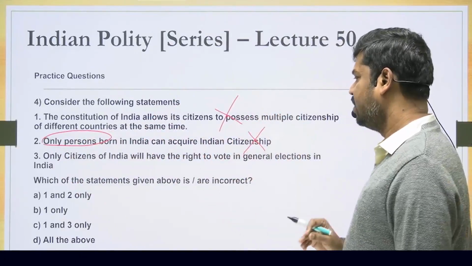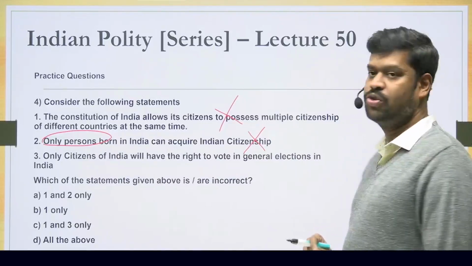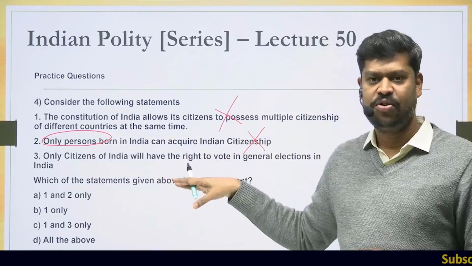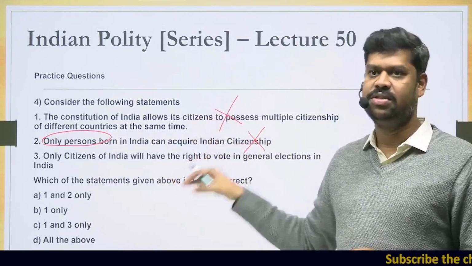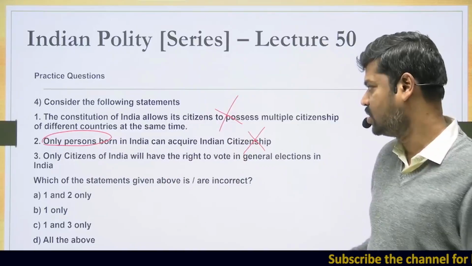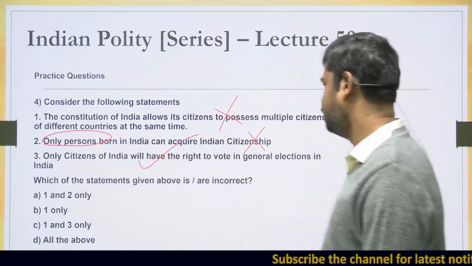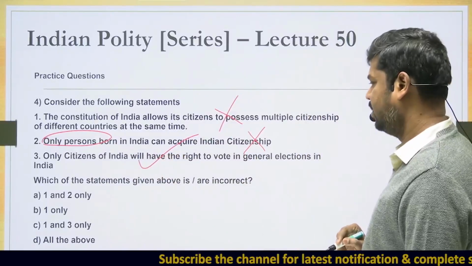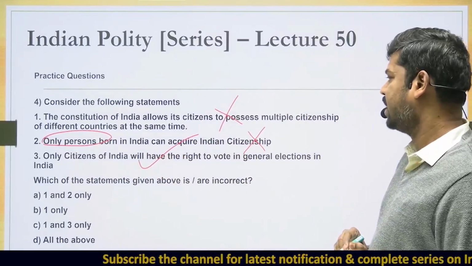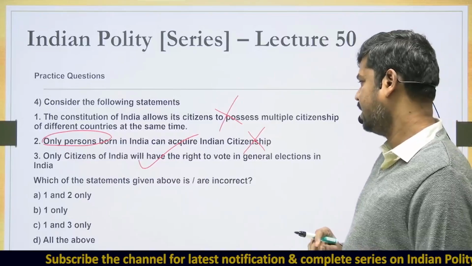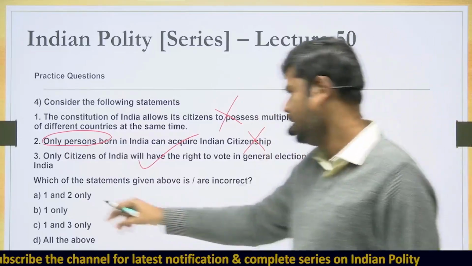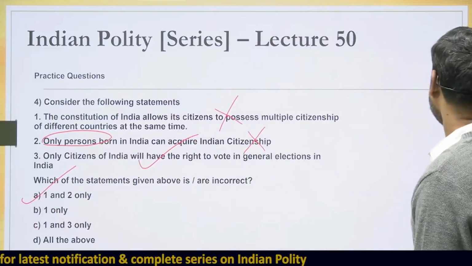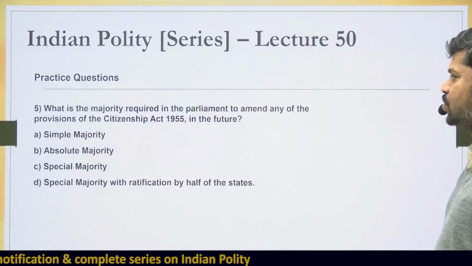Statement 3: only citizens of India will have the right to vote in general elections in India. Yes, here it is right. This is definitely true because it is only the privilege of citizens to have the right to vote in the elections. Which of the statements given above are incorrect? Since it is asking for what is incorrect, the incorrect statements would be 1 and 2 only. Option A is the right answer.